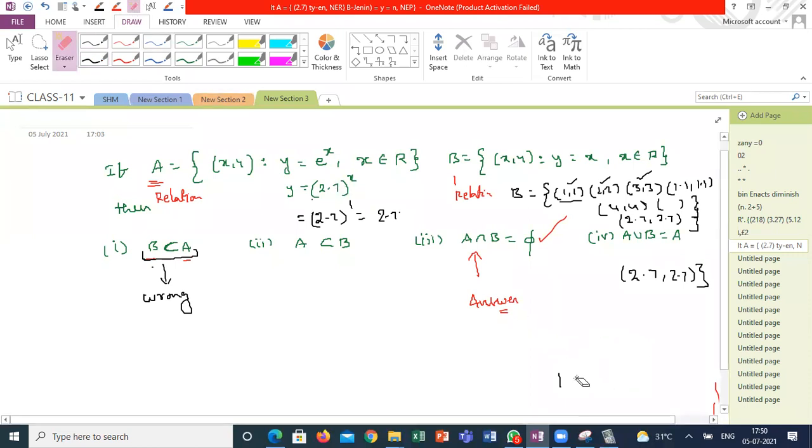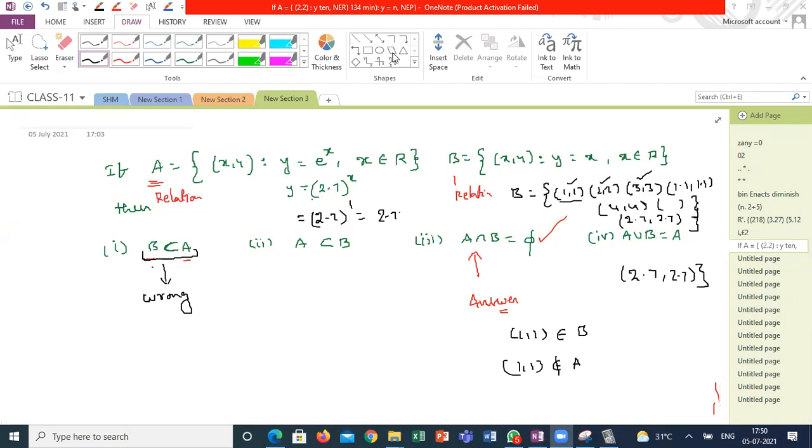Still confusing, guys? I'm taking B is a subset of A, meaning each and every element of B should be available in A, correct? I'm taking (1,1), an element which belongs to B, but (1,1) does not belong to A. So automatically B is not a subset of A. Is it clear why the first one is wrong? Guys, please, I'm waiting for your reply. If you're not replying, I don't want to introduce these kinds of numericals. It is for your benefit that I'm introducing these numericals. Everyone, please, I'm expecting a reply from everyone. Sarvesh, Srinidhi.